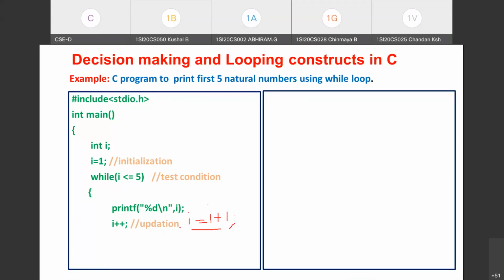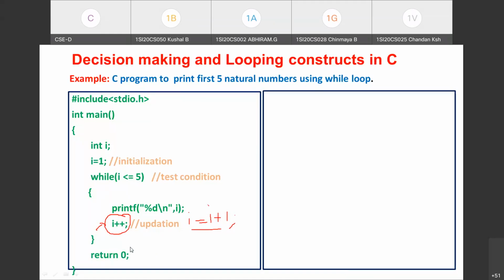The same operation is represented using the increment operator i++. What i++ means is that to the current value held in i, the value 1 is added. i = i + 1 is the equivalent statement for i++. After this operation is performed, we close the curly brace, then give return 0 and close the main function. See? So this is the complete program to print the first n natural numbers.